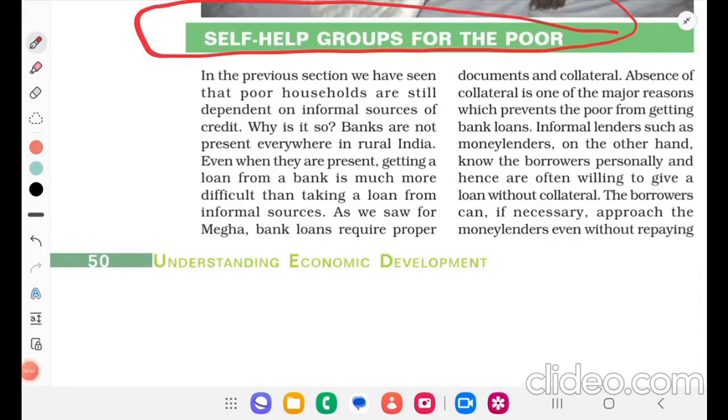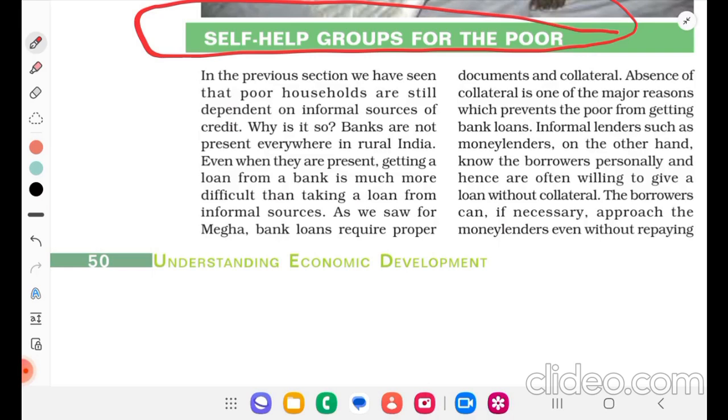Self-help groups for the poor. In the previous section, we have seen that poor households are still dependent on informal sources of credit. Why is it so? Banks are not present everywhere in rural India. Even when they are present, getting a loan from a bank is much more difficult than taking a loan from informal sources.